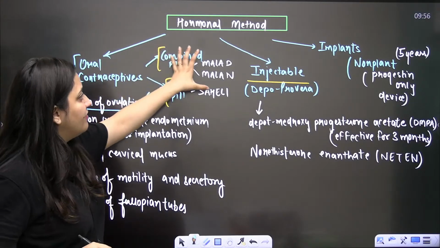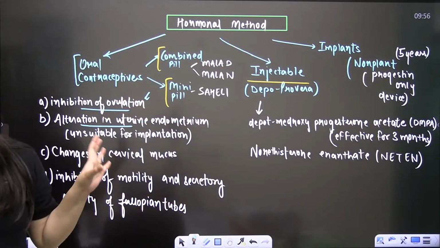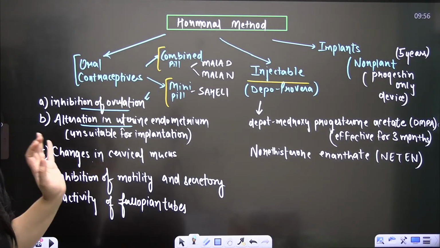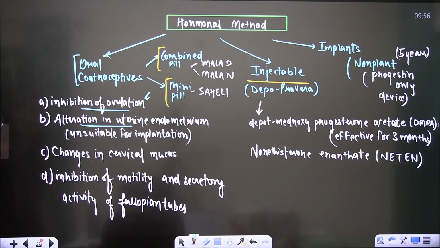I will explain the oral contraceptive, having the combined pill and mini pill, in detail, but as of now, this is what you have to do. Just write this down. Make the notes, bache, and then I'll explain.